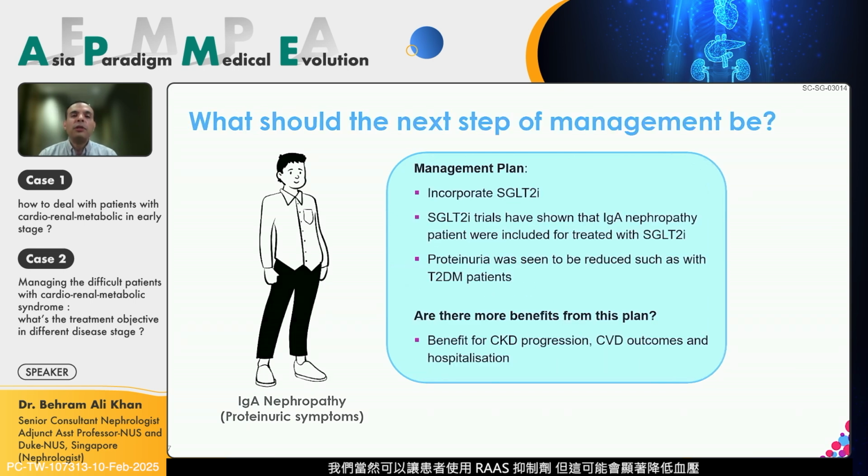So we could definitely put this patient on RAS inhibitors, but it will significantly reduce the blood pressure. Another alternative now with SGLT2 inhibitors is that we can use SGLT2 inhibitors as a first-line therapy for proteinuric states such as IgA nephropathy. And this would reduce the proteinuria in diabetic patients and also in non-diabetic patients. So it is unrelated to their diabetes mellitus status. And not only would this reduce the CKD progression, but as I mentioned, would also have the added benefit of cardiovascular disease outcomes, hospitalizations, and all-cause mortality, the all-cause mortality part not being shown any benefit previously with RAS inhibition alone.